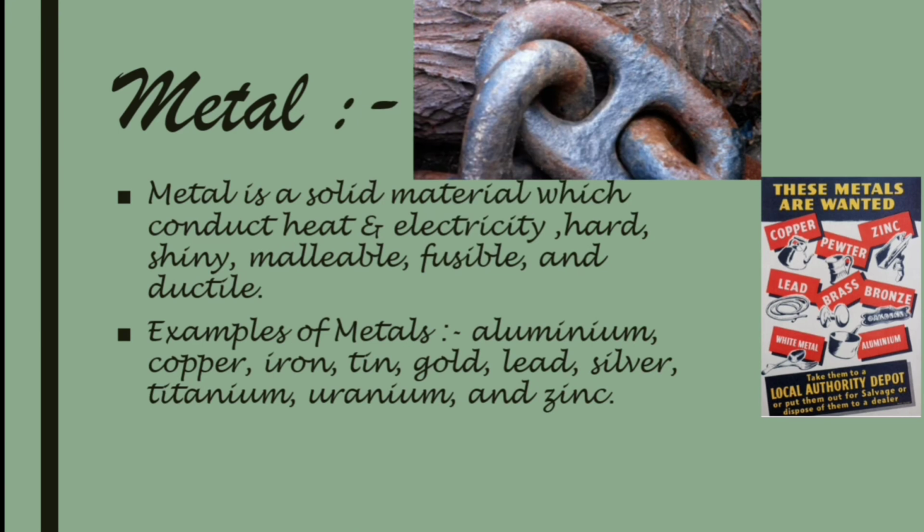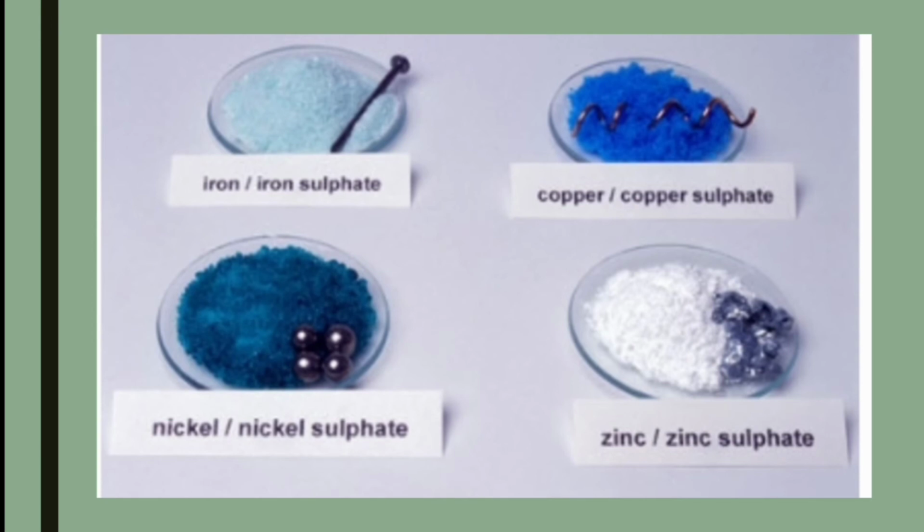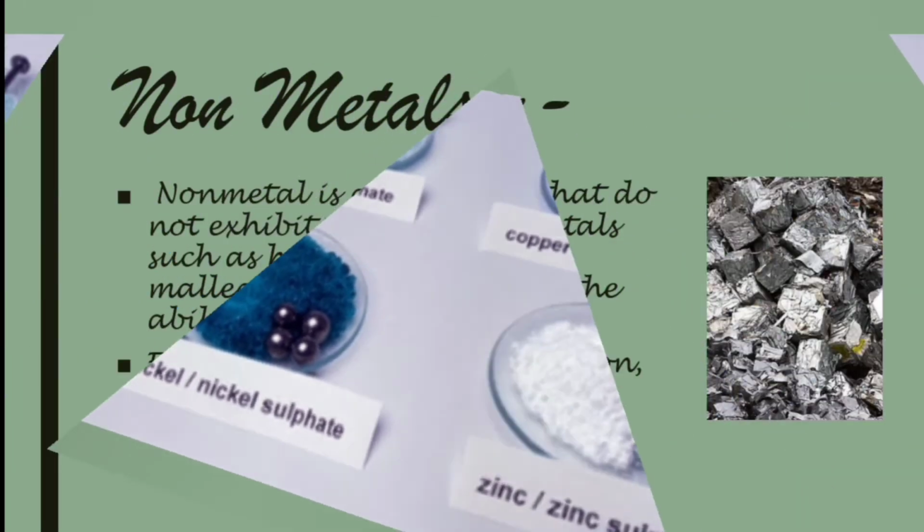Metal. Metal is a solid material which conducts heat and electricity. It is hard, shiny, malleable, fusible, and ductile. Examples of metals are aluminium, copper, iron, tin, gold, lead, silver, titanium, uranium, and zinc. Now let's go to an image. Here four examples of metal have been shown: iron, copper, nickel, and zinc.